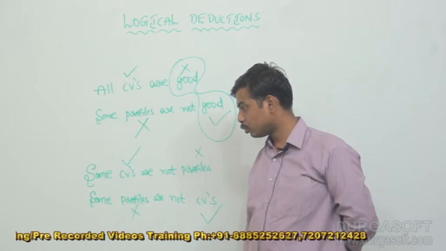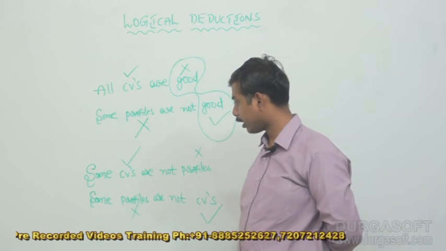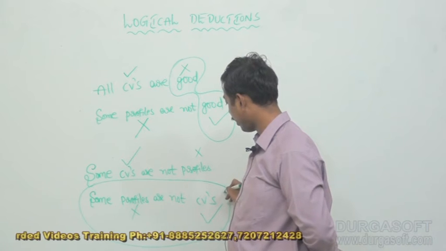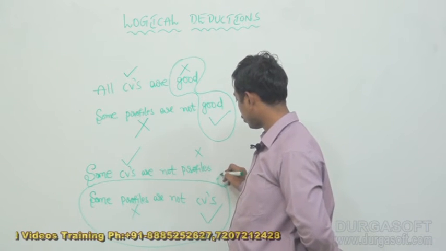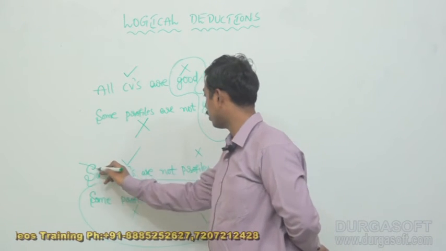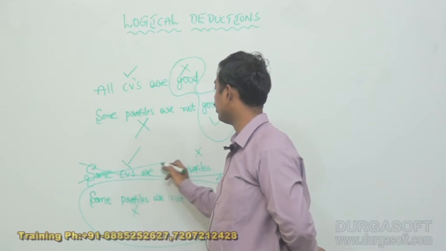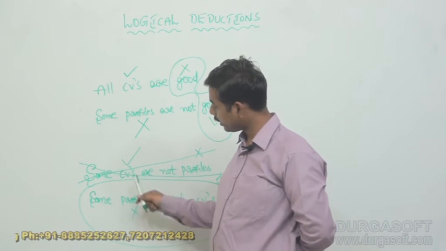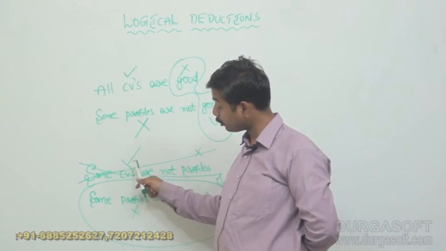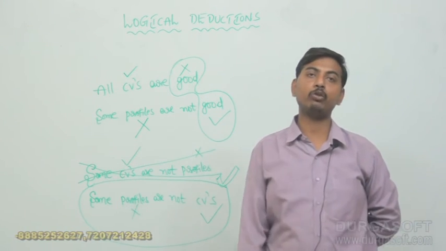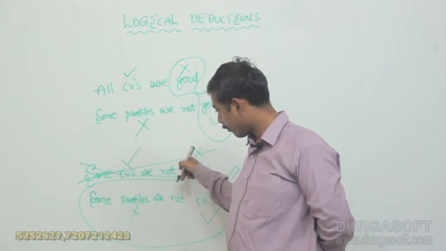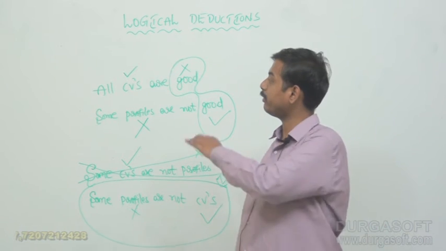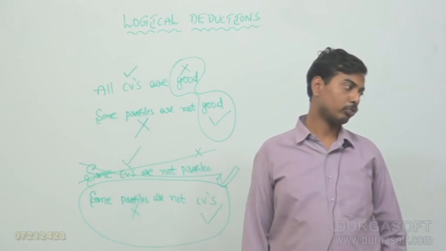The second one satisfies the distribution process of a particular negative, but the first one does not, because here the subject is distributed. The subject should not be distributed in a particular negative statement. That is why the first conclusion is not correct. The second conclusion is the right conclusion for the given two statements. Let us put concentration.